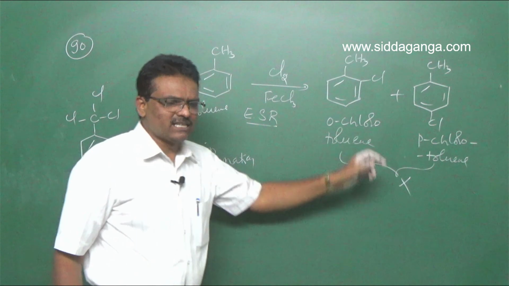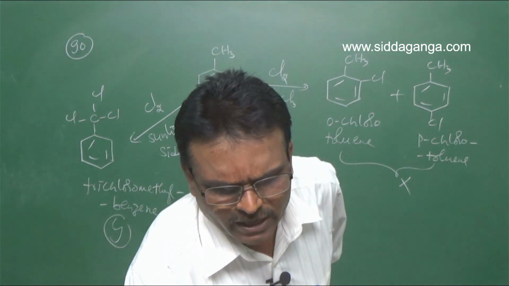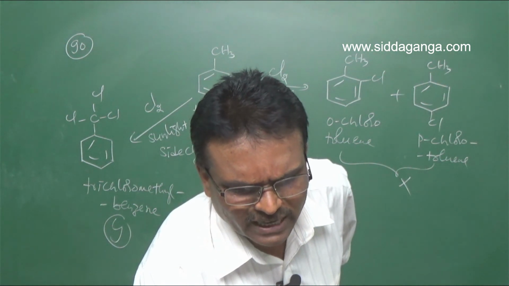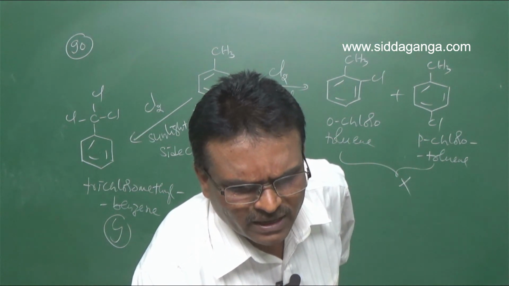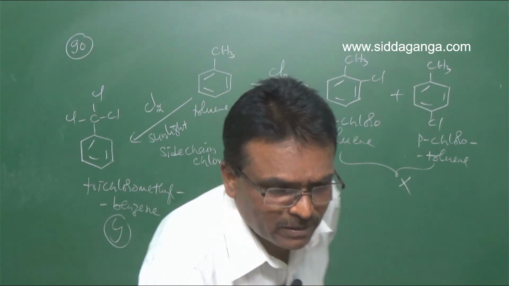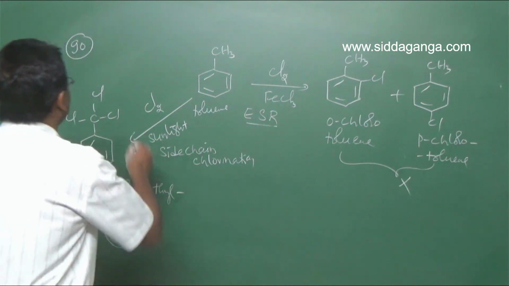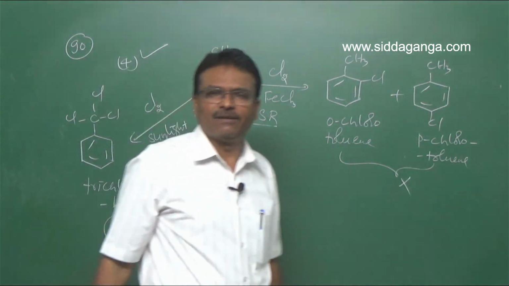So X is benzyl chloride, Y metachlorotoluene, wrong. X is benzyl chloride, wrong. X is metachlorotoluene, wrong. X is ortho and parachlorotoluene. Y is trichloromethyl benzene. So hence fourth option is correct for question number 90.